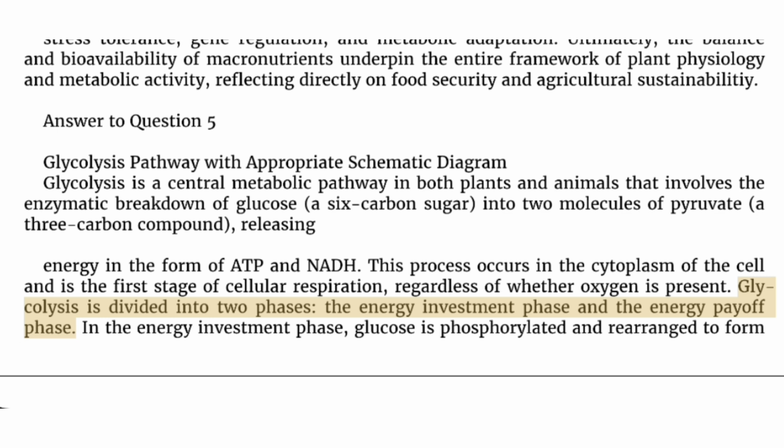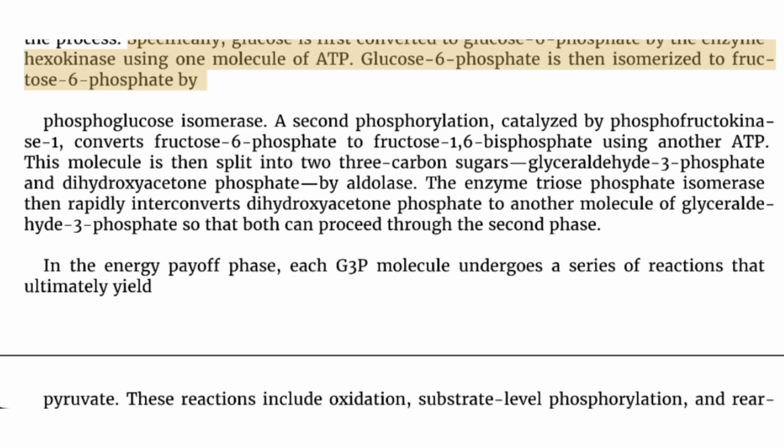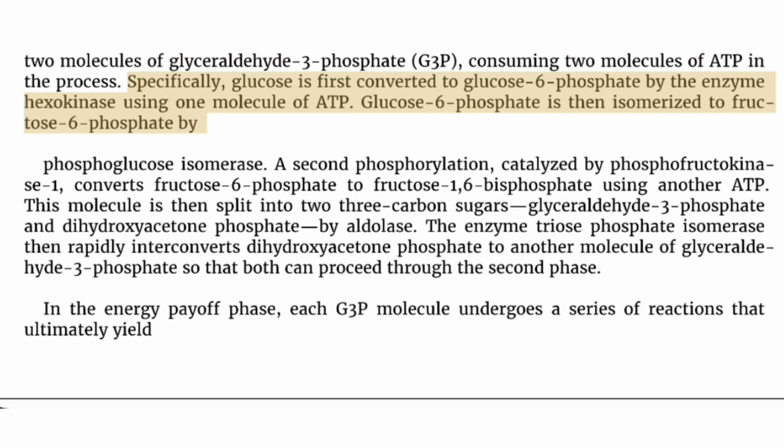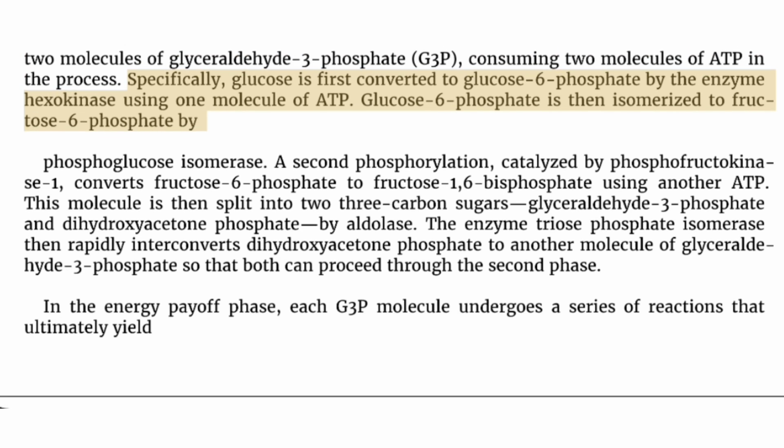Glycolysis is divided into 2 phases, the energy investment phase and the energy payoff phase. In the energy investment phase, glucose is phosphorylated and rearranged to form 2 molecules of glyceraldehyde 3-phosphate, G3P, consuming 2 molecules of ATP in the process. Specifically, glucose is first converted to glucose 6-phosphate by the enzyme hexokinase using 1 molecule of ATP. Glucose 6-phosphate is then isomerized to fructose 6-phosphate by phosphoglucose isomerase.